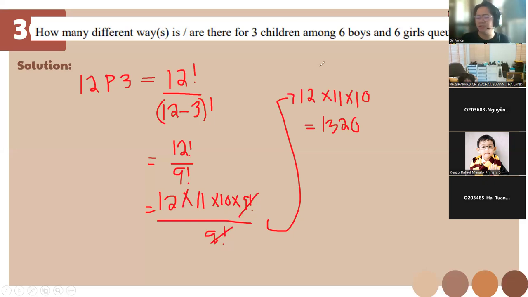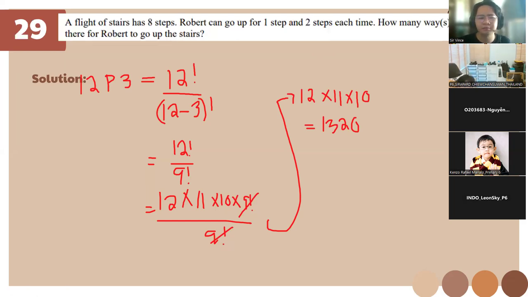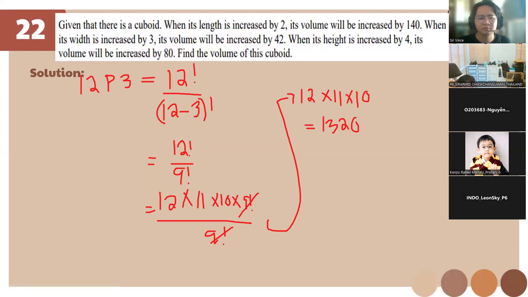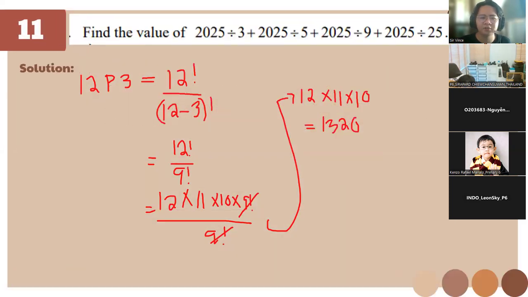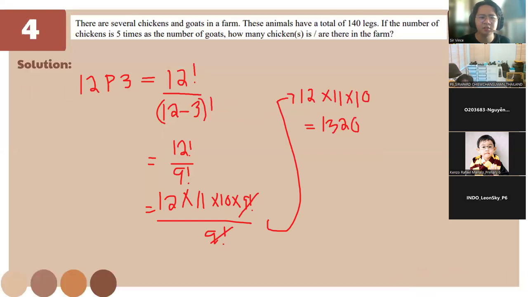This is number 30 already. Are we good, or do you want to go back on some problems? No, we're good. Okay. Why don't we just skim it around one last time? Then we end. Let's skim and answer fast.